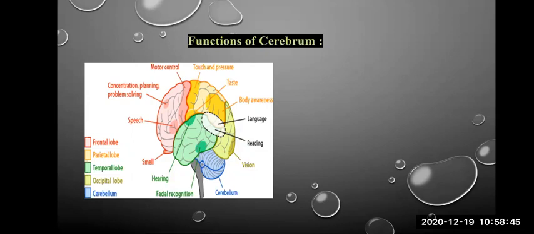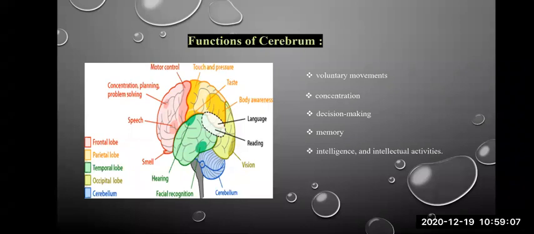Now, this you can get in the exam, functions of the cerebrum. Remember, it is very easy. You can write any functions like voluntary movement, speech, reading, writing, memorizing, intelligence, artistic ability, decision-making capacity. So you can write any of these.